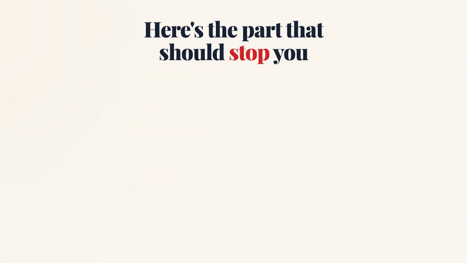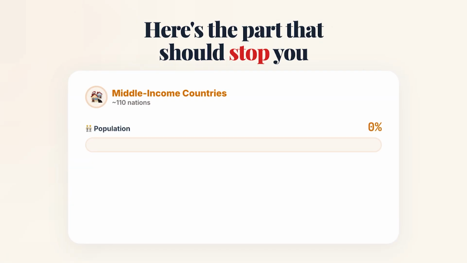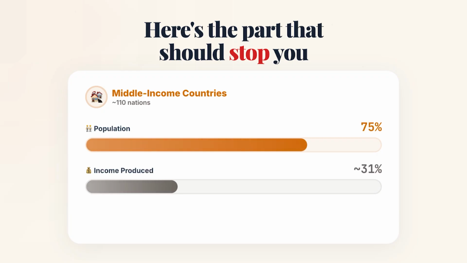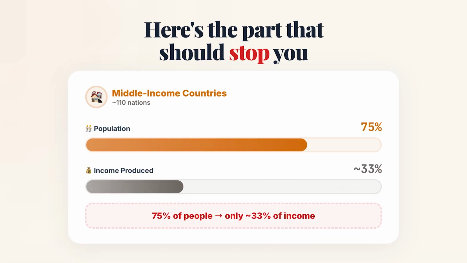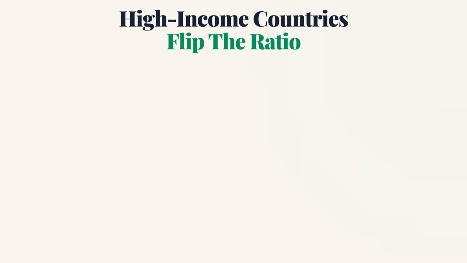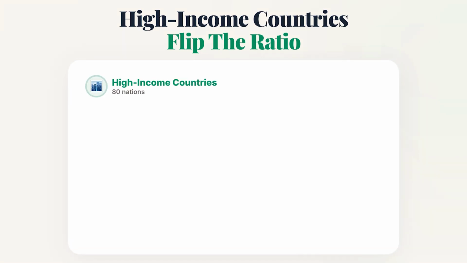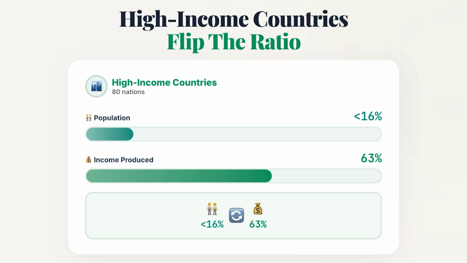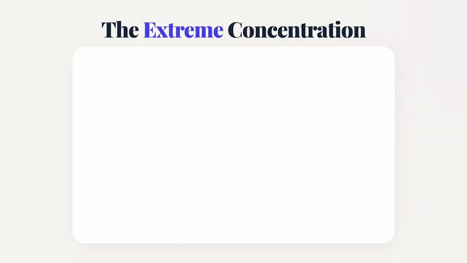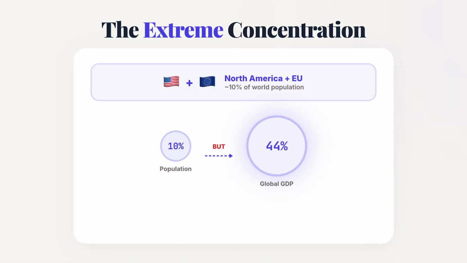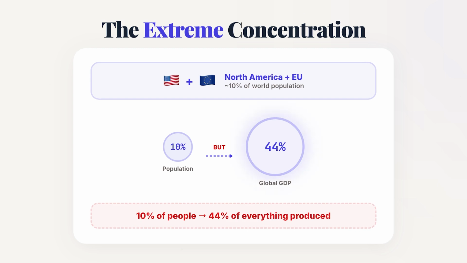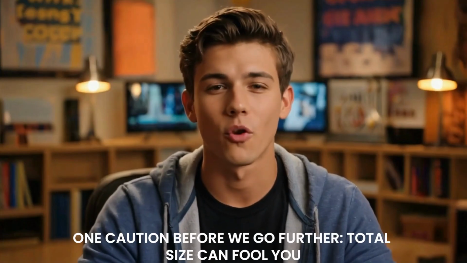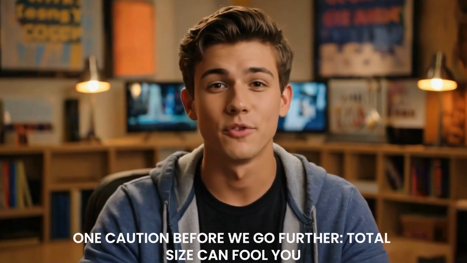Now here's the part that should stop you. The middle-income countries hold roughly 75% of the world's population, but produce only about a third of its income. High-income countries flip that ratio completely. Under 16% of the world's people, 63% of its income. And North America plus the European Union, with barely 10% of global population, produce and consume around 44% of global GDP.